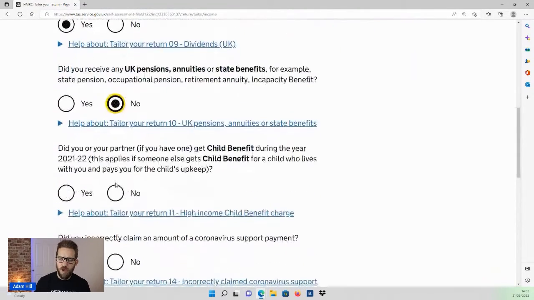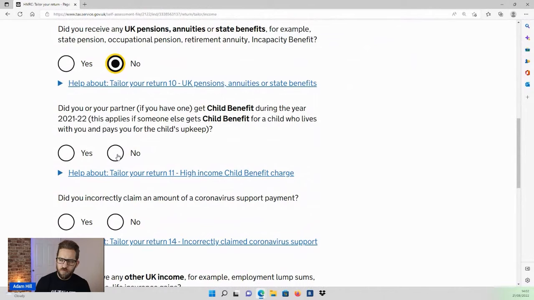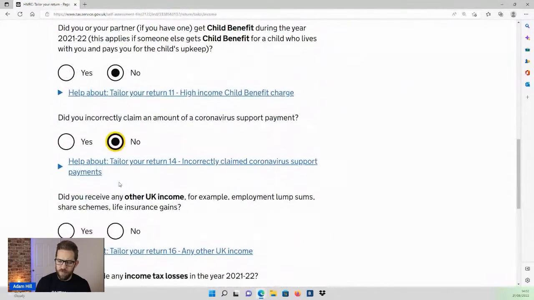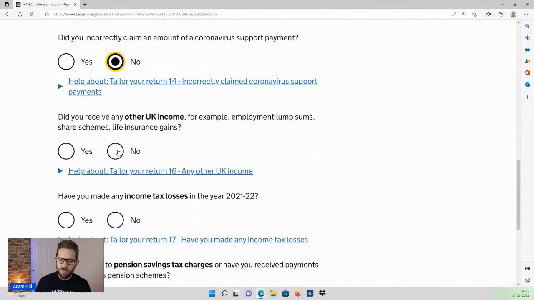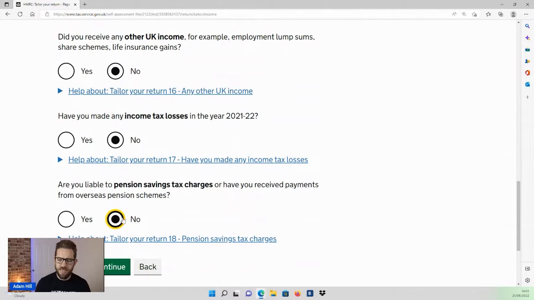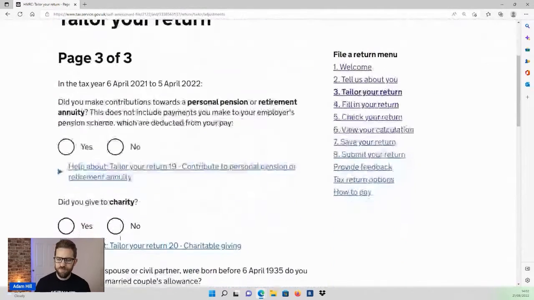And then no to pensions, no to child benefit, support payments, COVID support payments, other UK income, income tax losses, pension savings, tax charges. So again, we're assuming the only income is from our limited company in the form of dividends and in the form of salary from the directorship. So we get to say no to every other type of income.